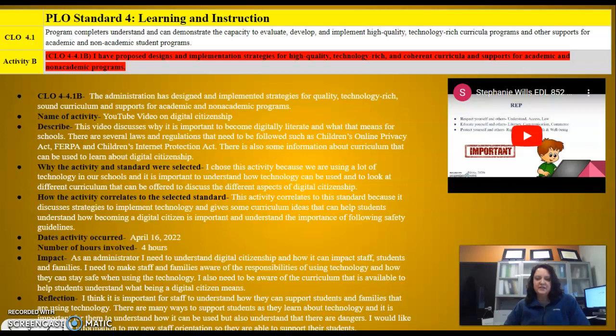As I reflect as an administrator, it's important for staff to understand how they can support students and families that are accessing technology. There are many ways to support students as they learn about technology, and it's important for them to understand how it can be used, but also understand there are dangers. And I would like that information to be given to new staff during orientation and also to students. I think it's very important information.